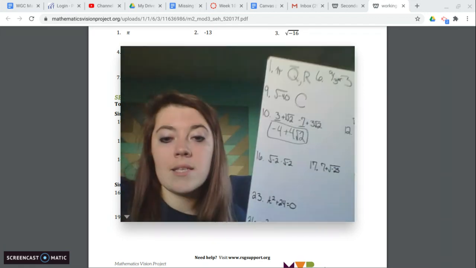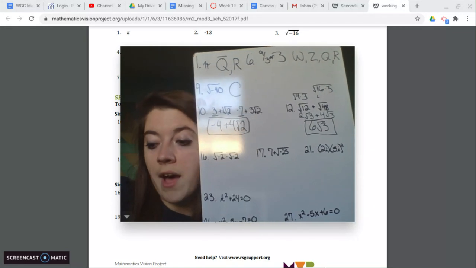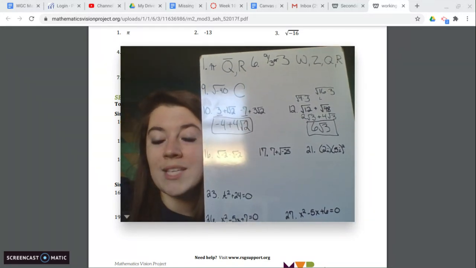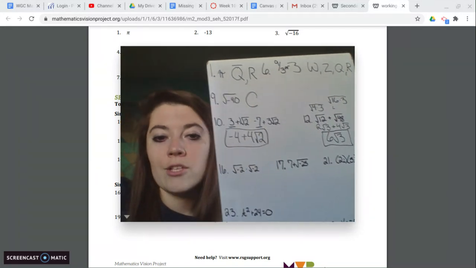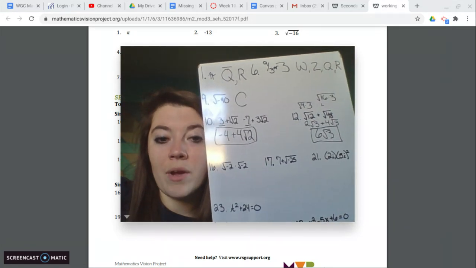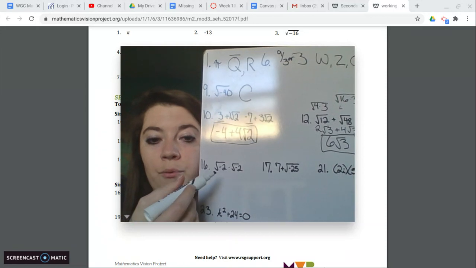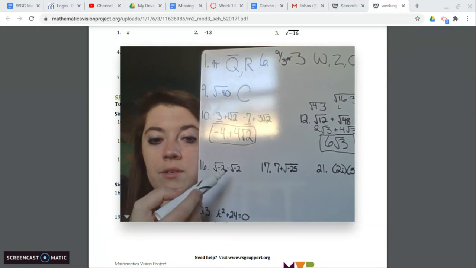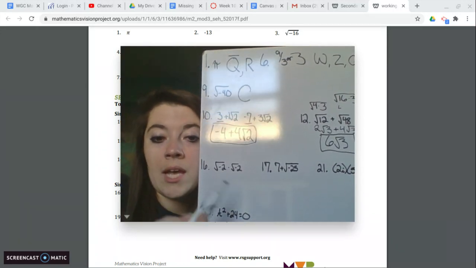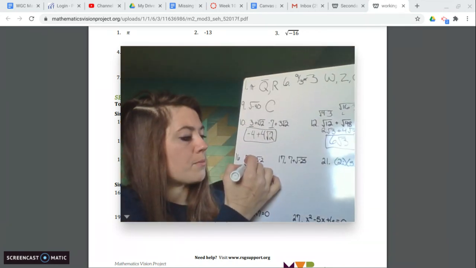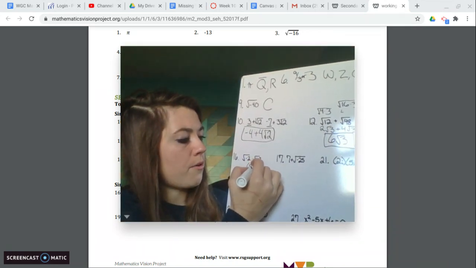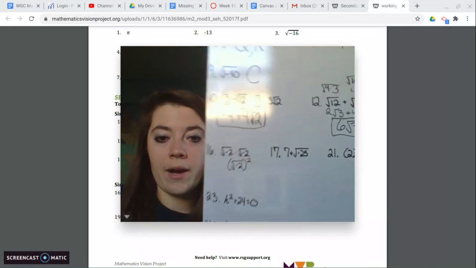All right, the next section says to simplify, express as a complex number using I if necessary. So, like I said, I is when we have a negative under the square root. Now, for 16, if we multiply the square root of negative 2 times the square root of negative 2, essentially what this is saying is we're taking the square root of negative 2 and we're squaring it.